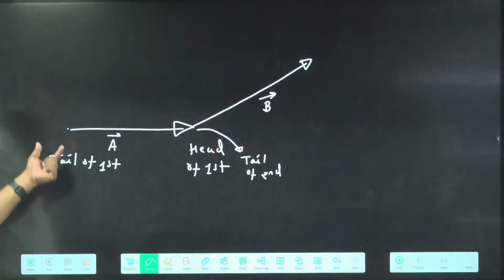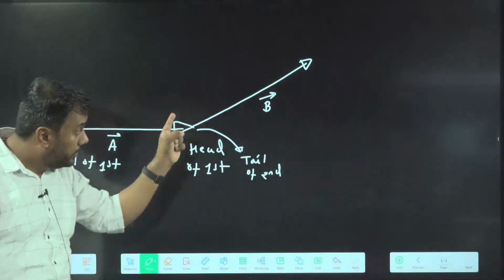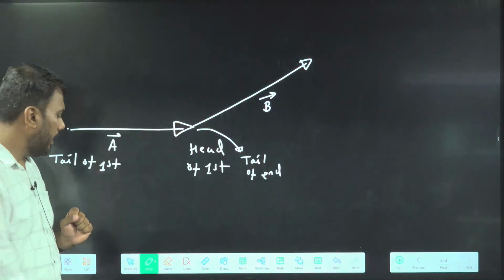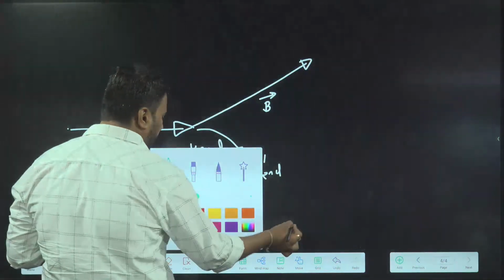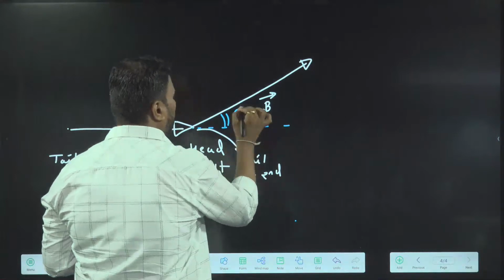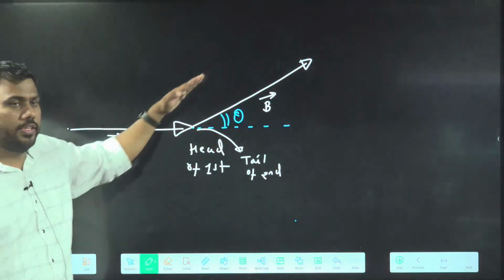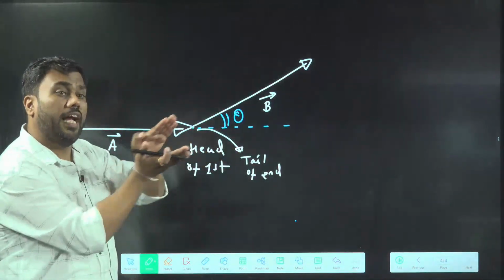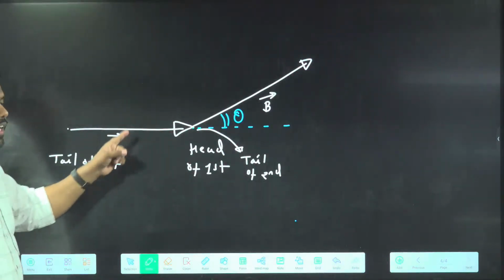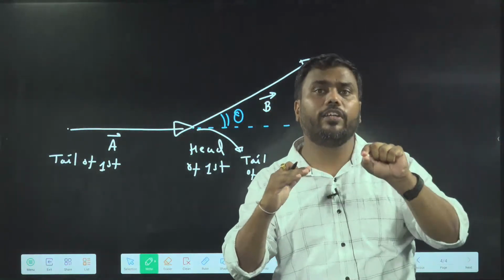Can you see here? This is my first vector, this is my second vector. The tail of the second vector is on the head of the first vector. If the vectors are arranged like this, I will show you the angle between vectors here also, that is theta. This A vector is going in this direction, this B vector is going in this direction. So the angle between the directions here is theta. So I have arranged two vectors such that on the head of first, tail of other is arranged.